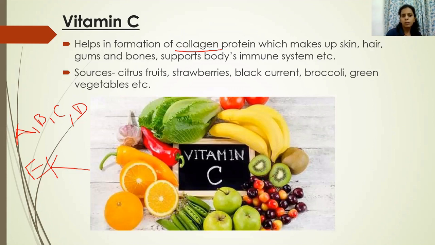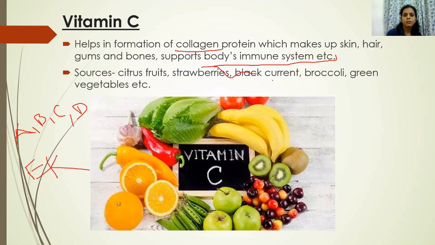Another important function of vitamin C is that it supports the body's immune system. That means vitamin C provides immunity to our body. Recently the pandemic was going on because of COVID-19, and you might have heard various doctors talking about intake of vitamin C. Many doctors have said to consume more and more vitamin C, like citrus fruits, that is oranges, mosambis and all, because vitamin C actually provides immunity to our body.